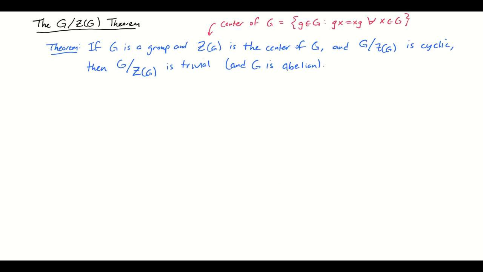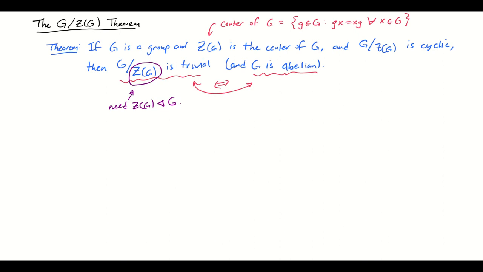Okay, first let's make the connection that we can readily make here. So why is it the case that saying G mod Z of G is trivial is the same as saying that G is abelian? So I'm claiming that these are two equivalent statements here. And even before we address that, we should probably address why we can even do any of this in the first place. In other words, why can we take the quotient G mod Z of G? So for that to happen, we need Z of G to be normal.